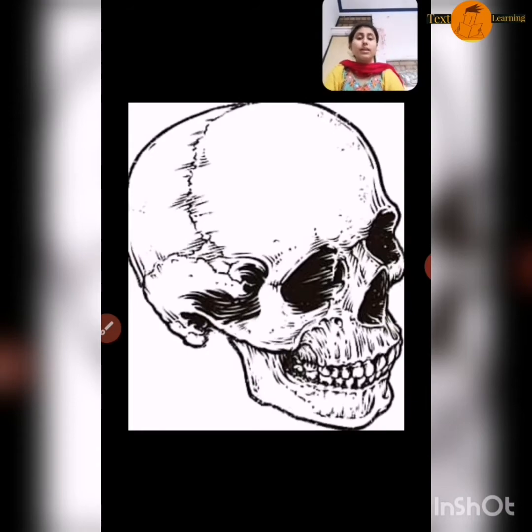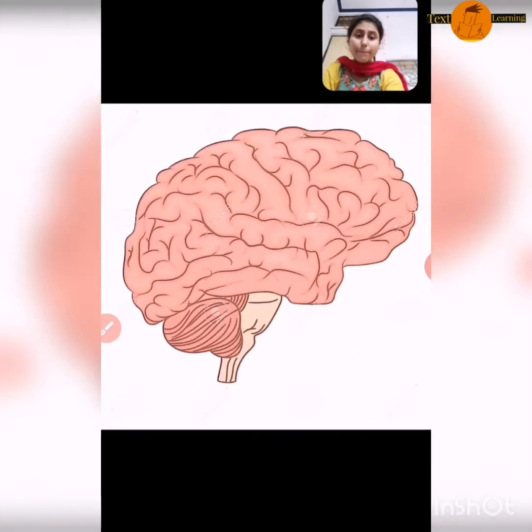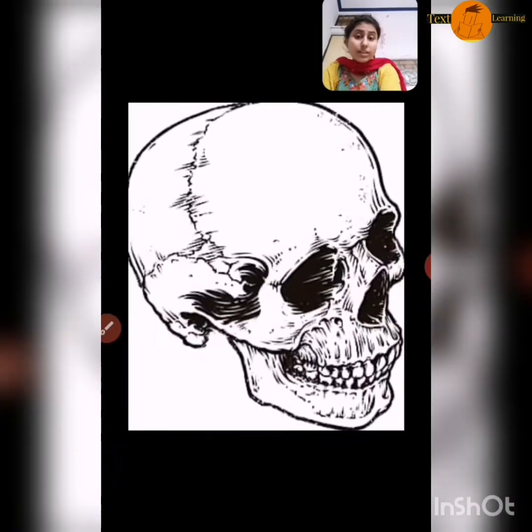Inside this skull there is a brain. The brain is so soft and sensitive. It can be hurt easily. So who can protect it? Only the skull can protect it.